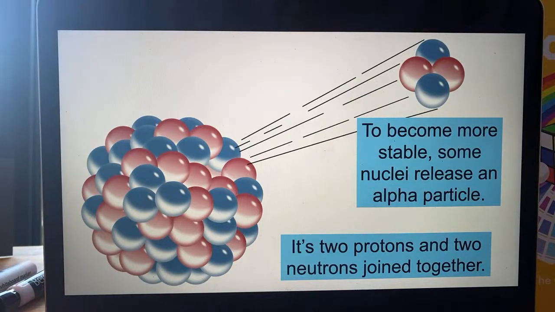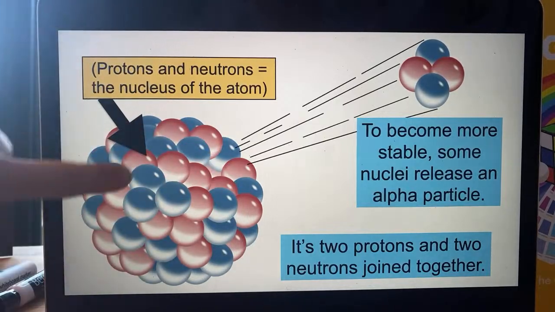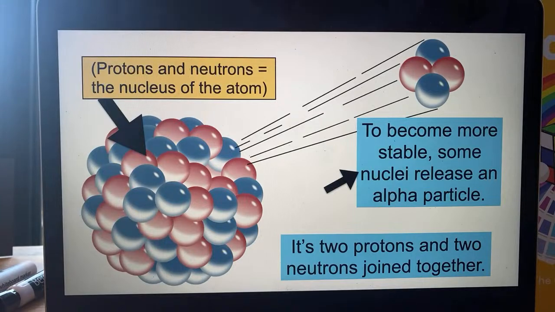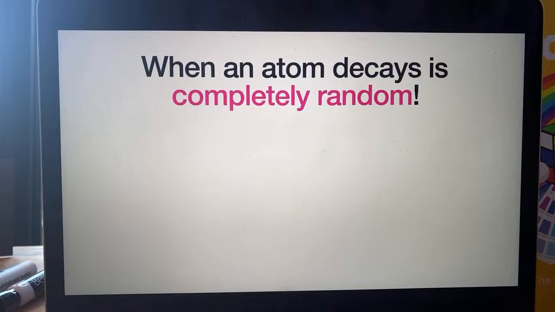It comes speeding out of the nucleus, which, just a reminder, all the protons and neutrons together are the nucleus of the atom. We're not worried about the electrons going around the outside. And nuclei means more than one nucleus. I'm sorry, don't blame me. Blame Latin. We say that the atom has decayed, all right?